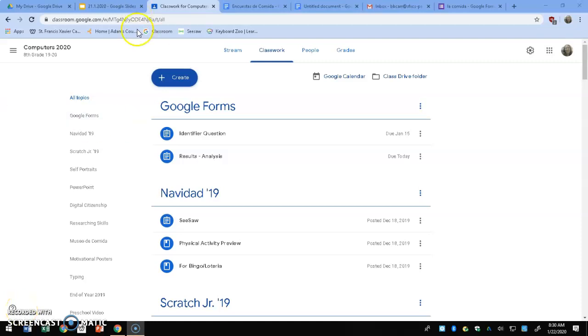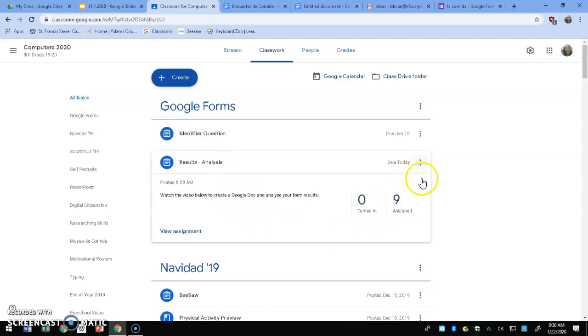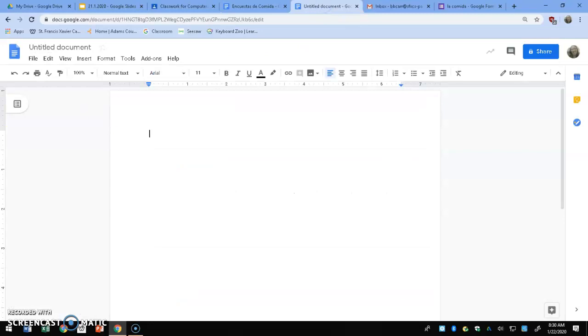All right, 8th grade, please go into your Google Classroom. You are going to create a Google Doc here in the results analysis. So click on View Assignment and make sure you create the doc in here so it has your name on the Google document up here.